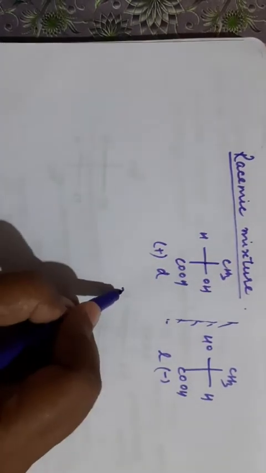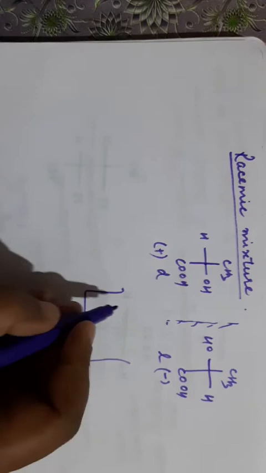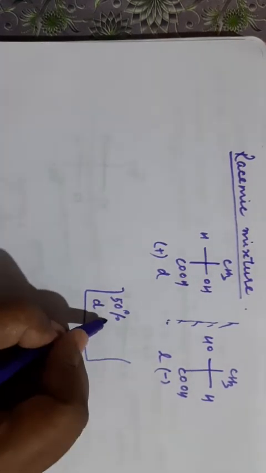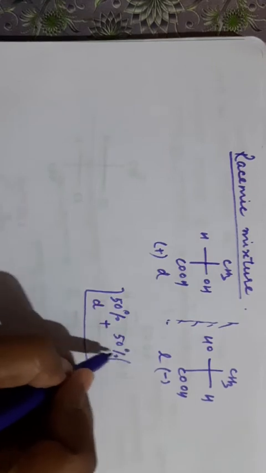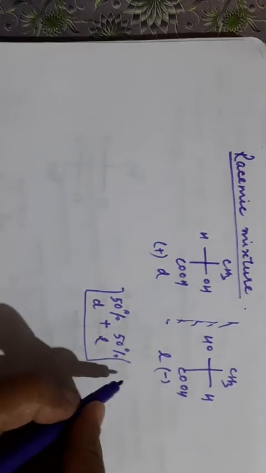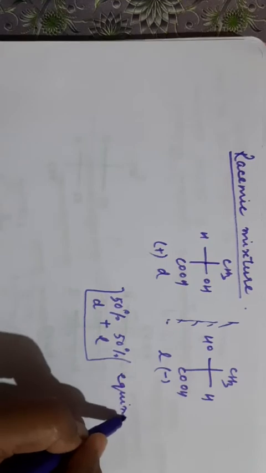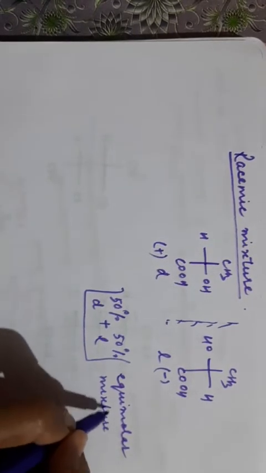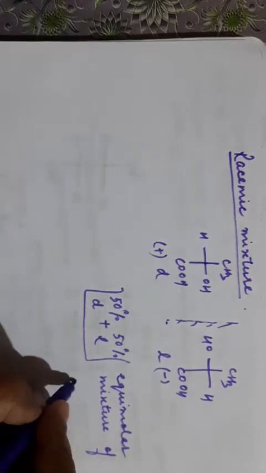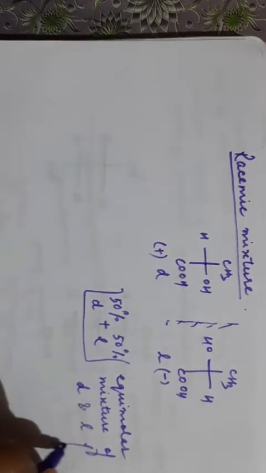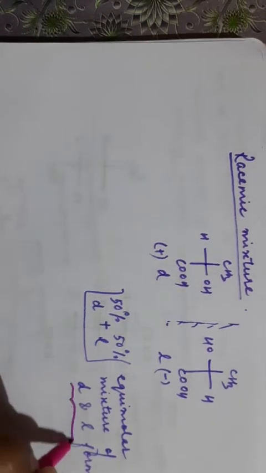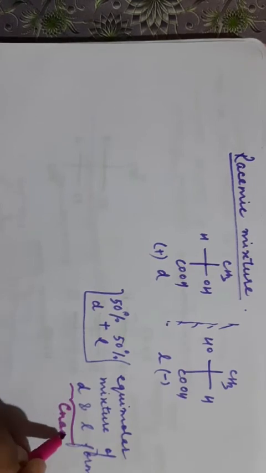Now if you take a container and you take 50% D form plus 50% L form, means an equimolar mixture of D and L forms, that is, enantiomers.